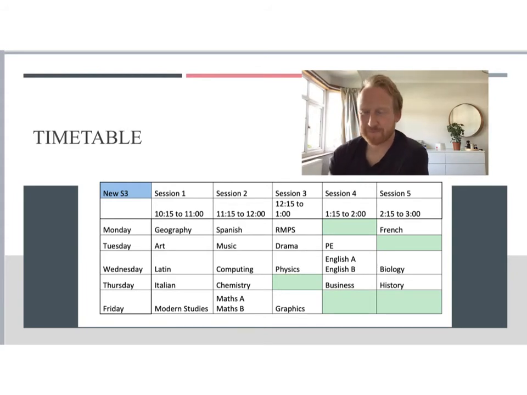Obviously, there are set times that these clinics will run, and you can see from this timetable when all of the clinics are available. So from Monday 10:15 geography, and that's until 11 o'clock, and then if you've chosen Spanish, you would go along to the 11:15 clinic on a Monday. Find the subjects in that timetable that you have chosen for National 5, and these are the clinics that are available for you, and these are the times that you would have them. Some of you might have more than one, you might have a few on one day and none on another day, but we've tried to create this timetable so that it's fairly balanced throughout the week.